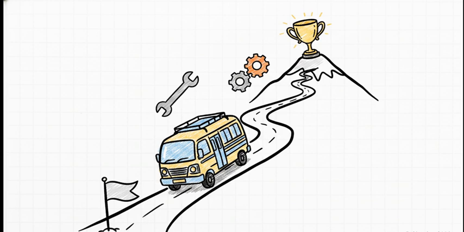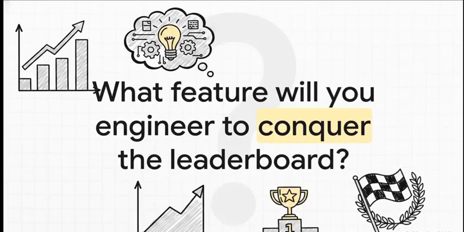Every little tweak you make from here, whether that's engineering clever new features out of the date columns or fine-tuning those random forest parameters, every single tweak is going to push your score higher and higher up that leaderboard. So I'm going to leave you with a little something to chew on. We've seen exactly how to build a highly successful baseline model today. But what brilliant new feature are you going to engineer tomorrow to absolutely conquer that leaderboard?